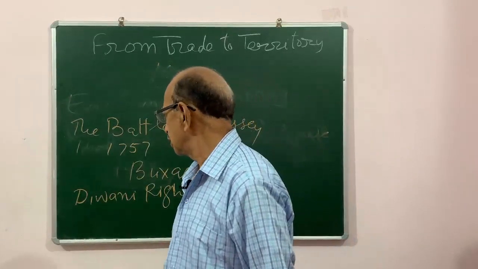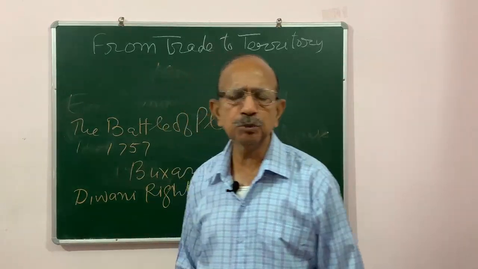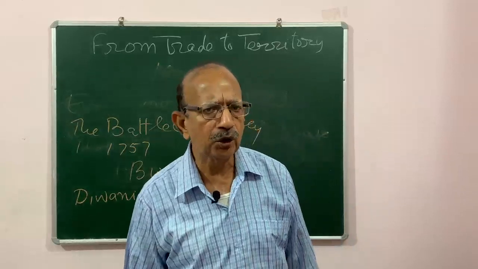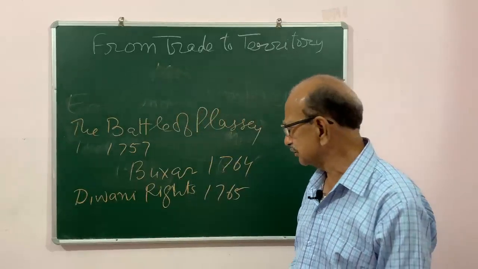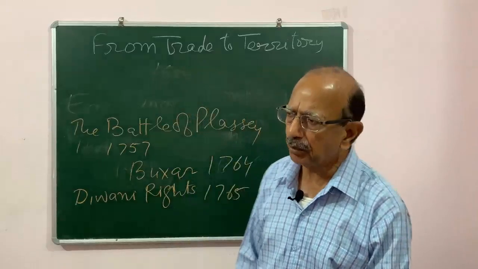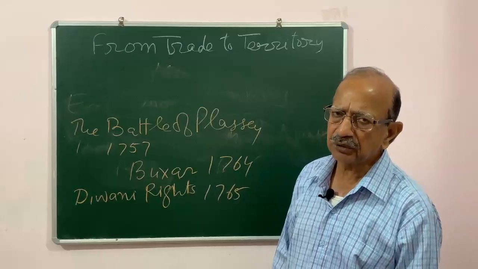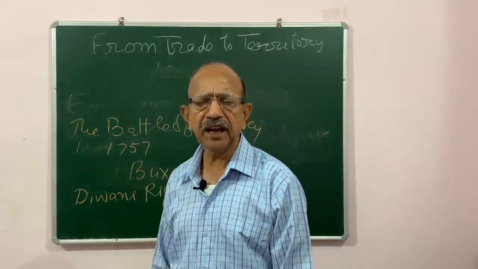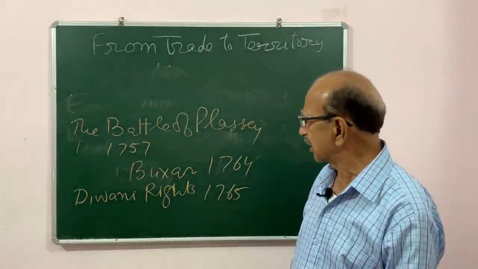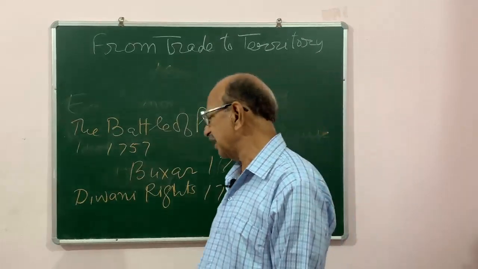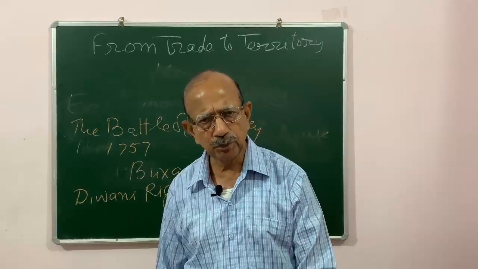Now the advantage was that the Britishers who previously used to bring gold and silver from their country would pay that gold and silver to Indian traders, buy goods and go back to their country. But now, as they got the right to collect revenue, they collected taxes from Bengal.